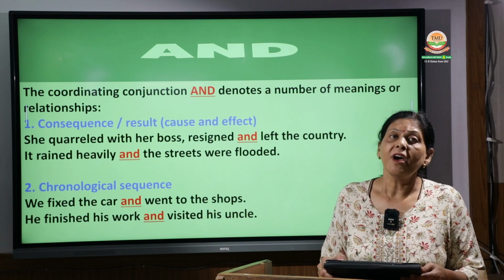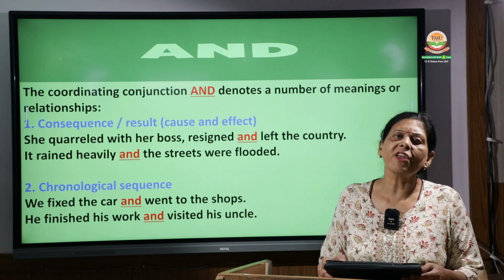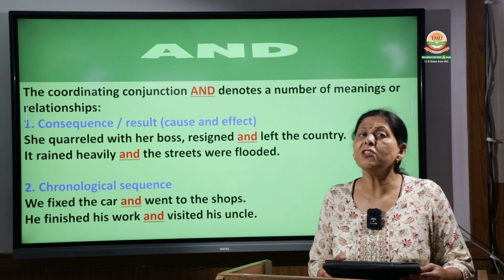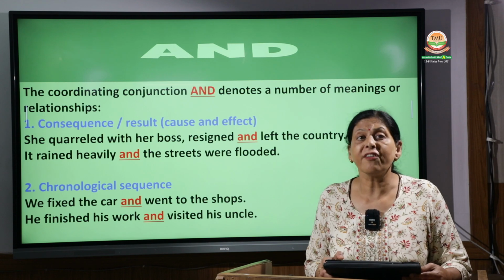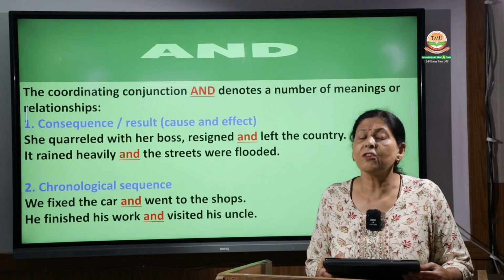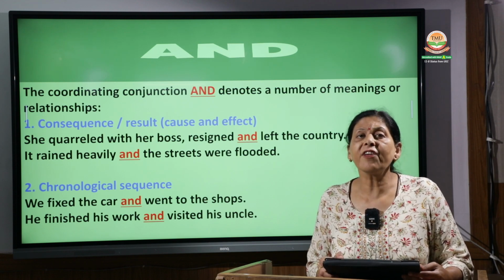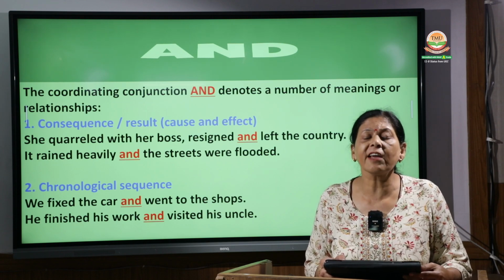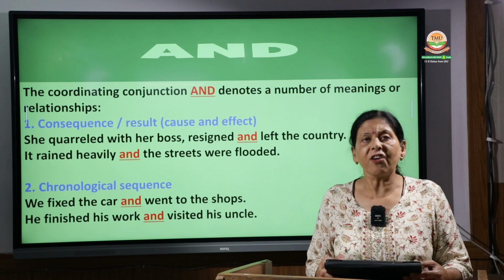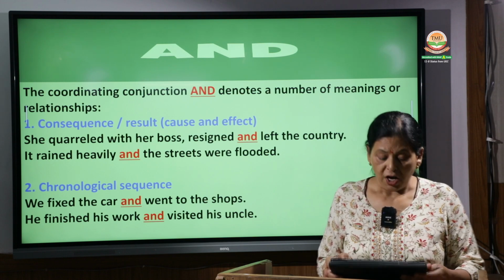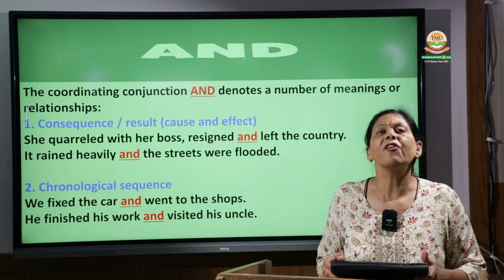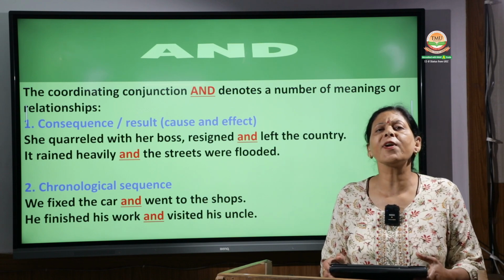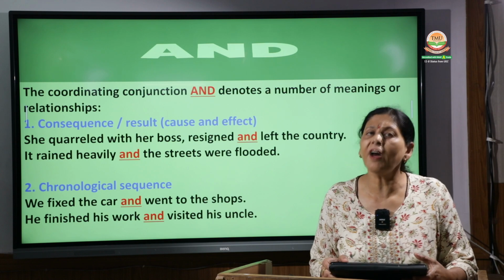For consequence: it rained heavily and the drains choked. What is the cause of the drains getting choked? It rained heavily. So it rained heavily and the drains choked. This is a cause and effect relationship, or a consequence. One action took place as the consequence of the other action.